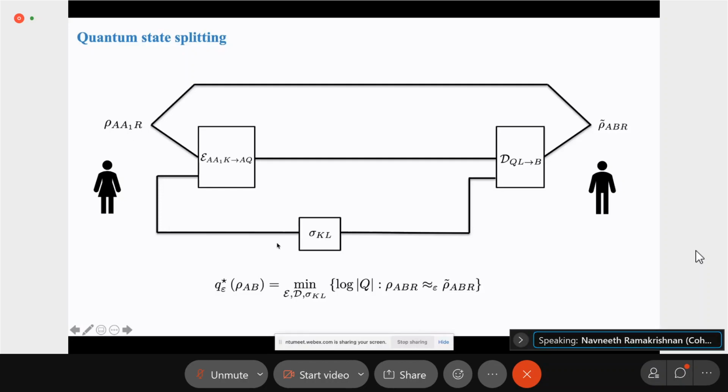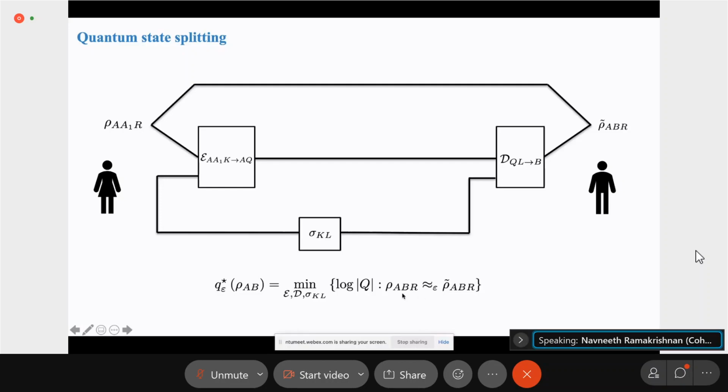To do so, she and Bob share some pre-shared resource state, sigma KL, where Alice holds the K register and Bob holds the L register. Alice will apply this encoding operation to A, A1, and K, and then she obtains A and Q. The Q register gets sent to Bob through some noiseless channel. Then Bob applies a decoder on Q and L to obtain the register B, and hopefully the state that they're holding at the end of that, which we denote as rho tilde ABR, is close in purified distance to rho ABR.